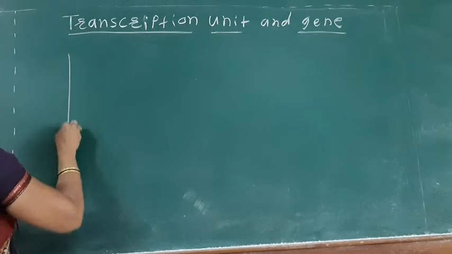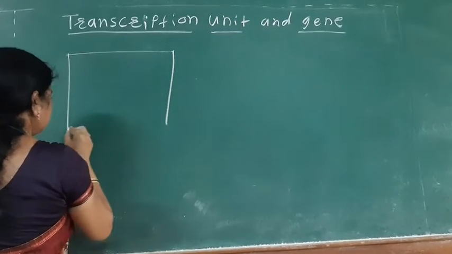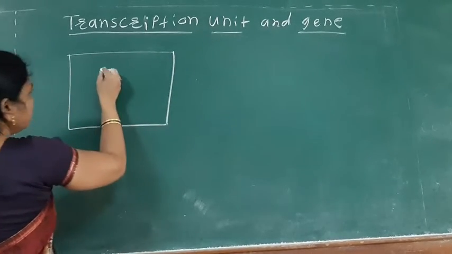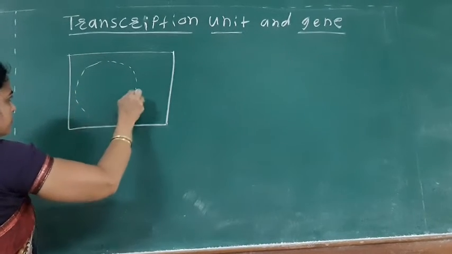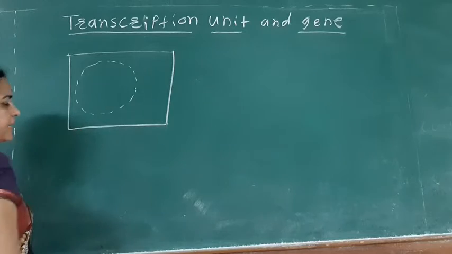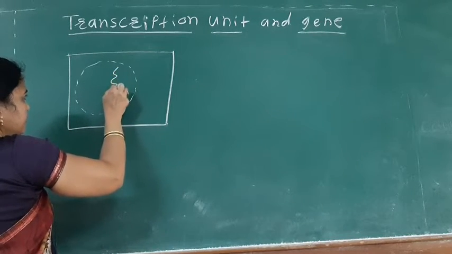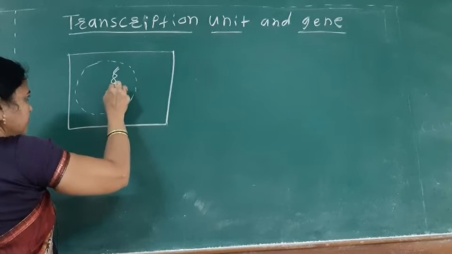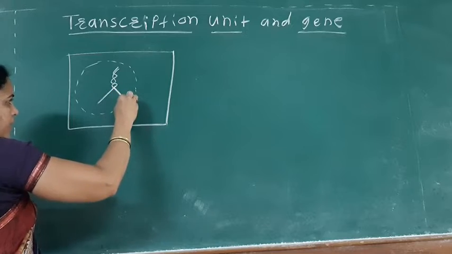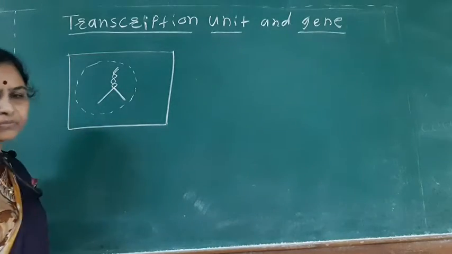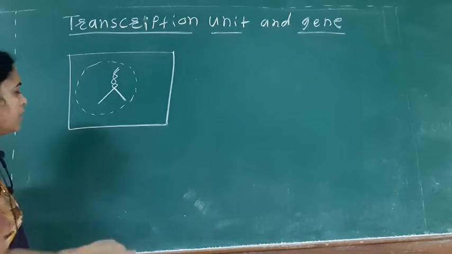Now suppose here is the cell, and here is the nuclear membrane, and inside the nuclear membrane is the DNA structure, where the two strands get separated. Okay, so this is the structural gene, and on this structural gene there is the synthesis of the mRNA.